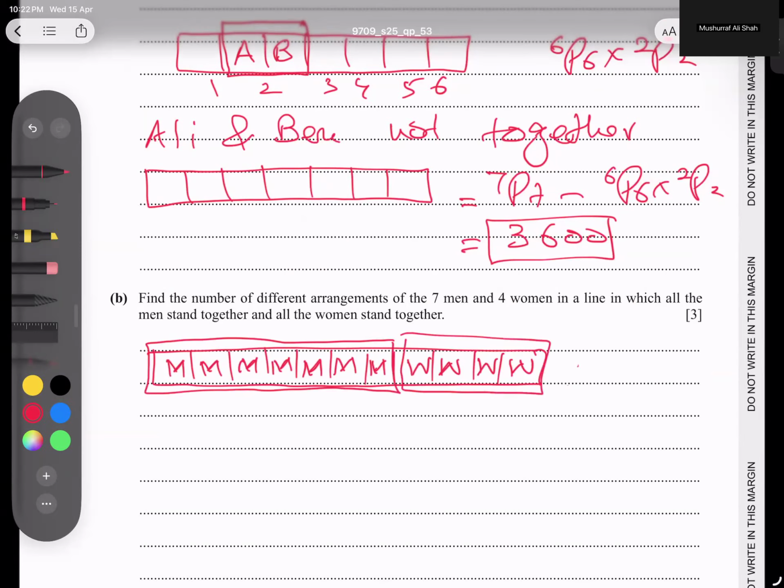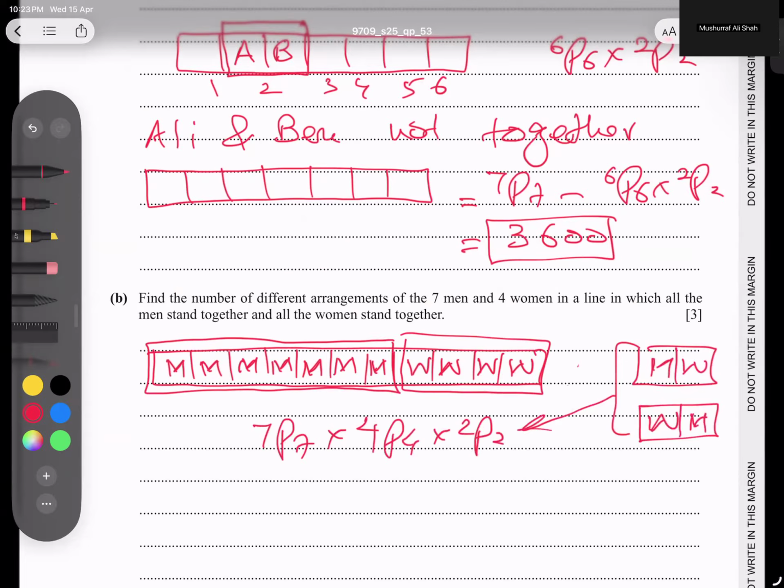But listen to me, students. These 7 people can shuffle inside 7P7, and 4 ladies can shuffle inside 4P4, and into 2P2. Why? Because we have two groups to arrange, all men here and all women here. Maybe women before and men later, so we have two possibilities. That is why this 2 comes. I think the idea is very clear.